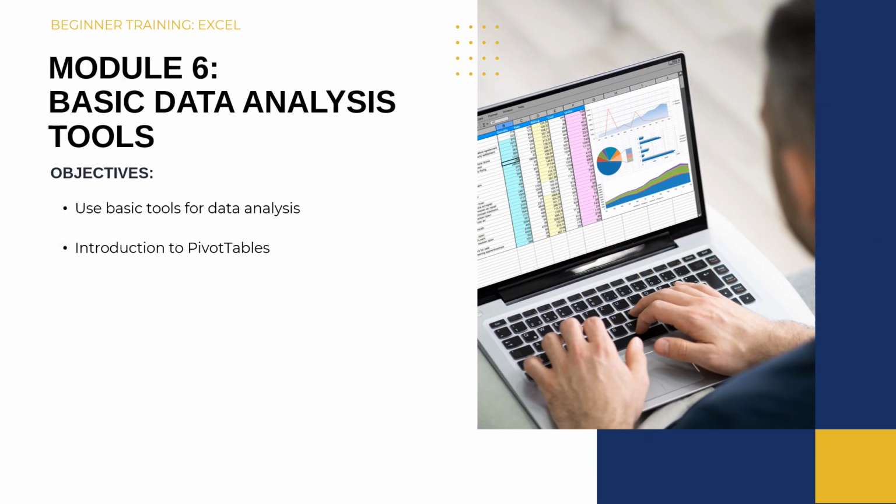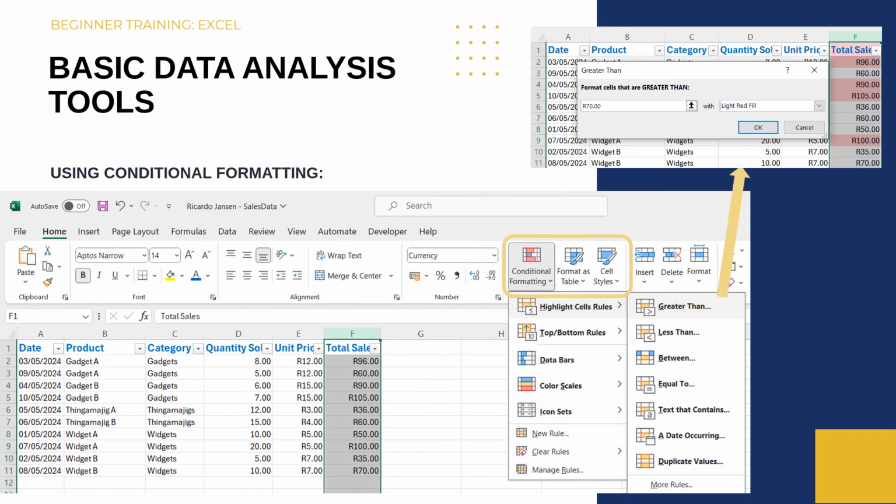In our final module, Basic Data Analysis Tools, we will learn about basic tools for data analysis, as well as being introduced to pivot tables. Conditional formatting highlights cells based on their values. In this example, I've decided that any sales greater than 70 Rand need to be highlighted.